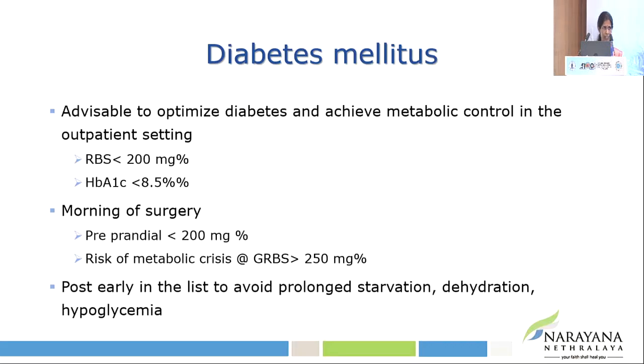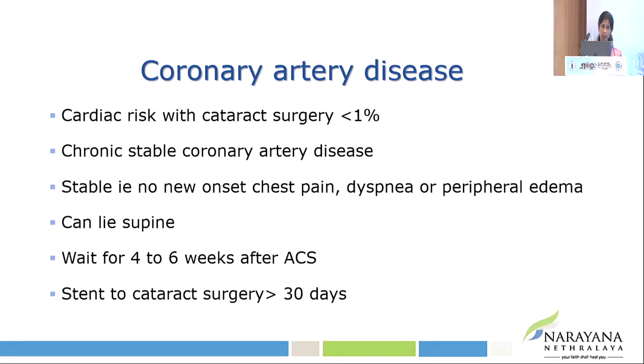What about cataract surgery patients who often have their breakfast and their anti-diabetic drug, and then come for surgery? In them, if once again the preoperative stabilization has already been assessed, we could give them the benefit of doubt on that day, assuming that the increase in sugar level is probably due to acute stress or missing any of their anti-diabetic medication, in which case, once again, we can allow a 10% margin for them. Another note is that for diabetic patients, it's best to post them early in the list to avoid prolonged starvation, dehydration, or hypoglycemia.